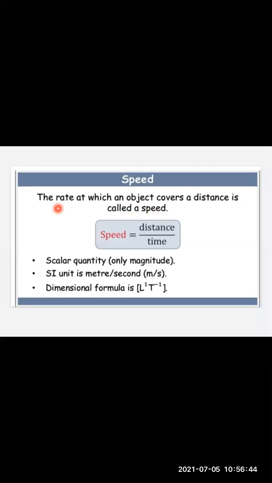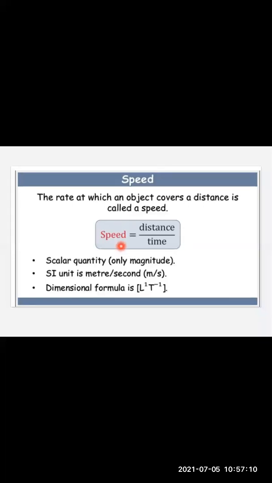Whenever we say the rate at which, it means this particular term is being tracked with respect to time. Time is always coming into the picture in this case. Okay, so the rate at which the object covers a distance is called speed.